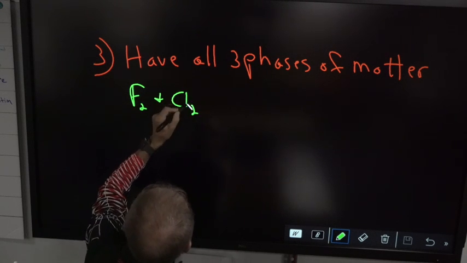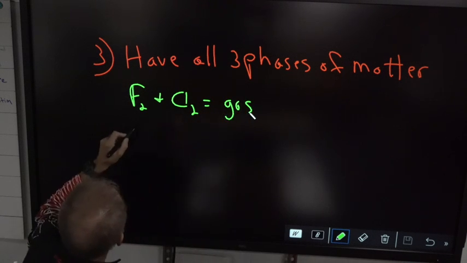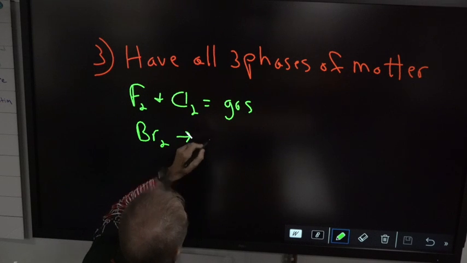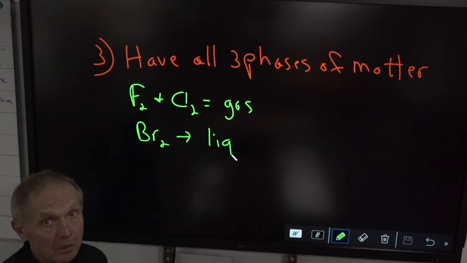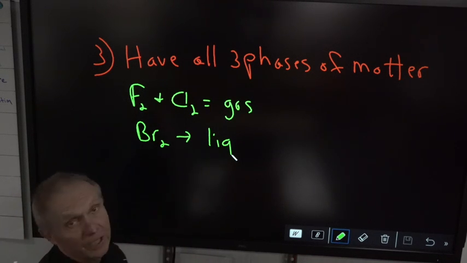F2 and Cl2, gas, Br2 is a liquid, and that's at room temperature, but when the bromine liquid evaporates, it turns into a diatomic gas.